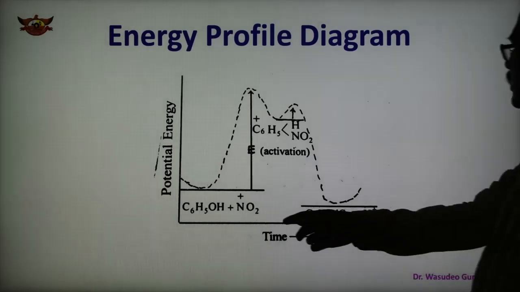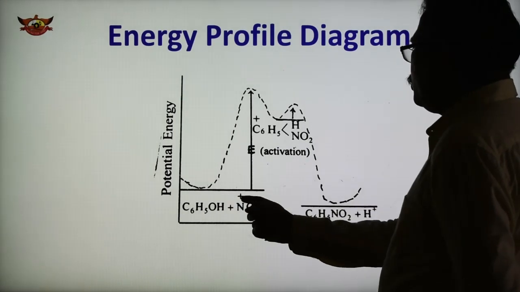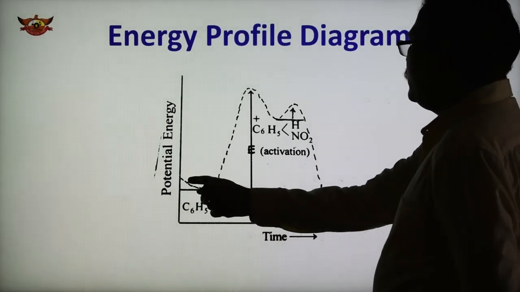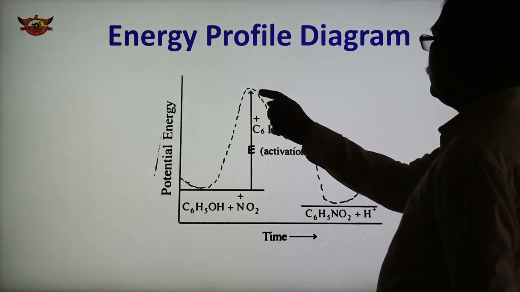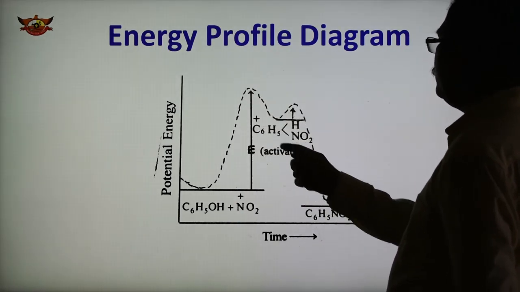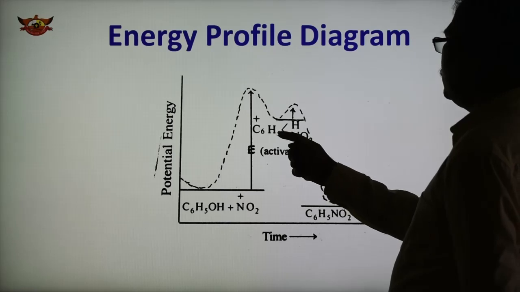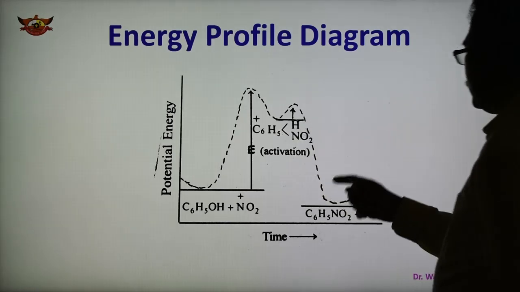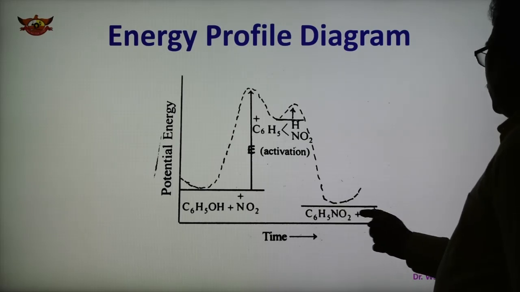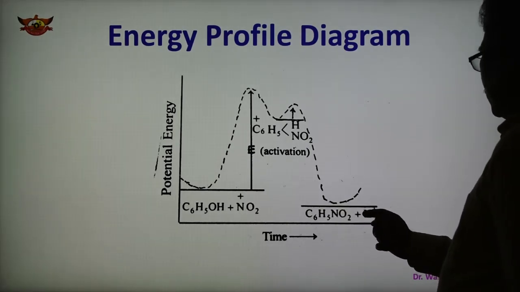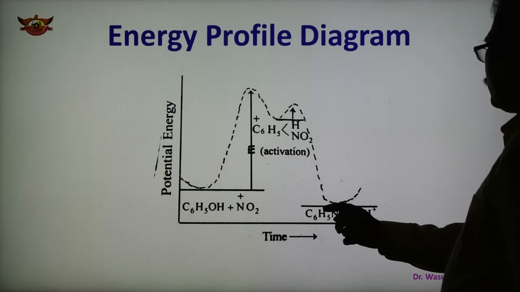So here are the ring and the NO2 plus nitronium ion and the benzene. This is the reactant. It is converted to the transition state intermediate, so E is the activation energy, and these are the transition states, and after that water gets released and we obtain the nitrobenzene here, C6H5NO2, and the H plus. So after removing the proton we obtain the nitrobenzene.